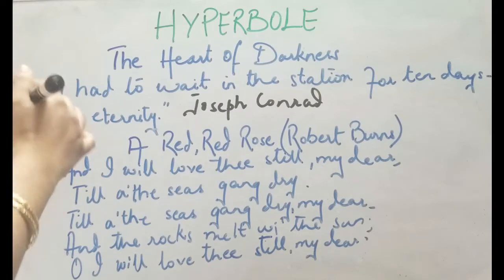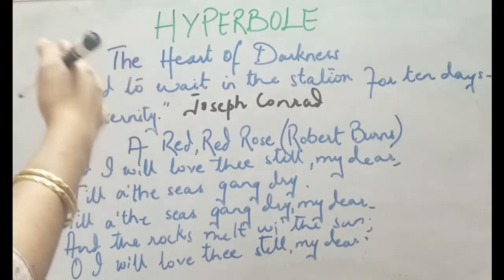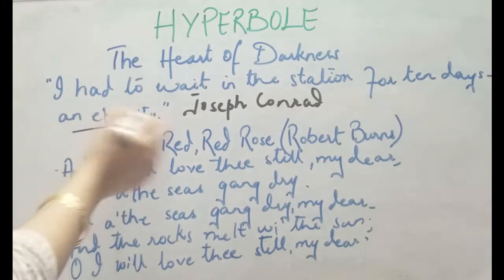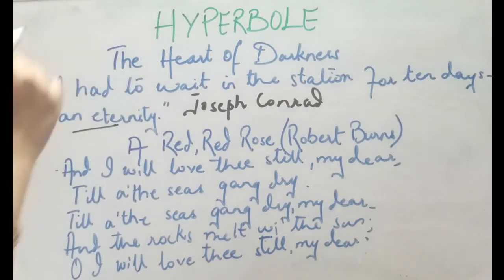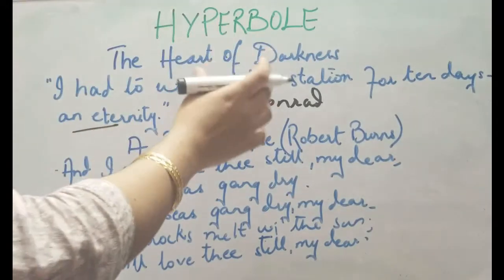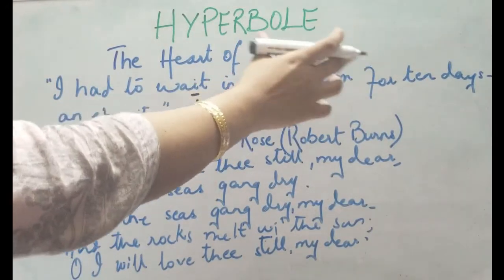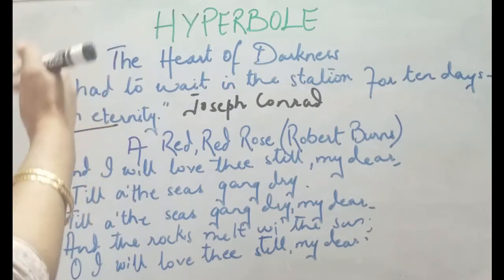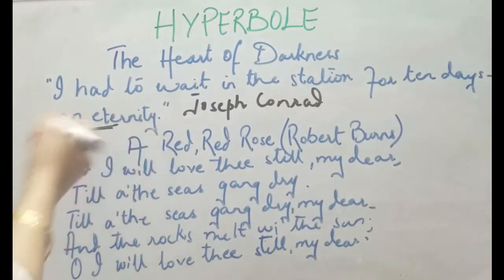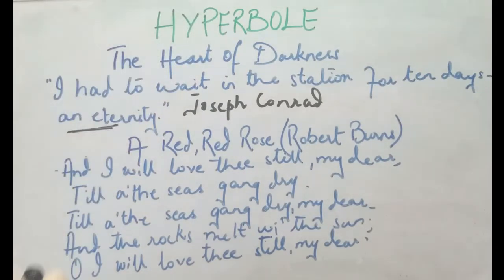That means the act of waiting is so long that it seems to last forever and is never ending. The time he mentions is 10 days, and it seemed to him a very long time. That is why he regards it as an eternity. So this is what you call hyperbole.